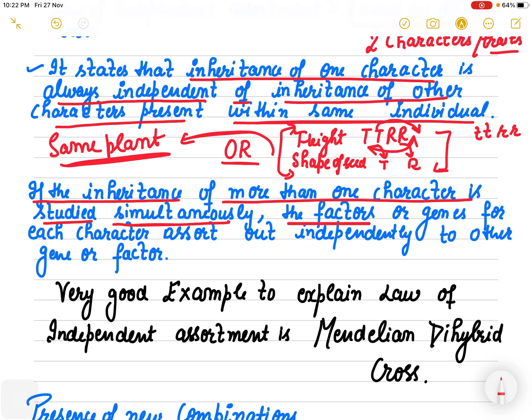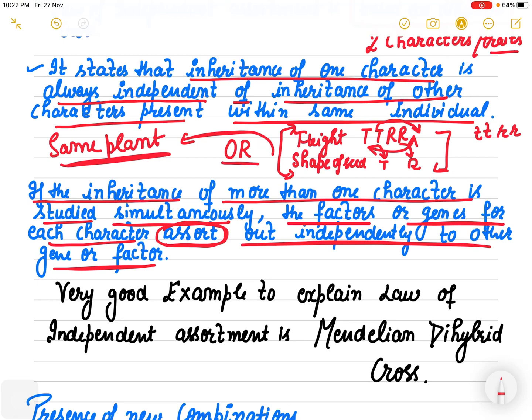The factors or the genes for each character assort out independently of another gene or factor, which means they are completely independent of the other factor.